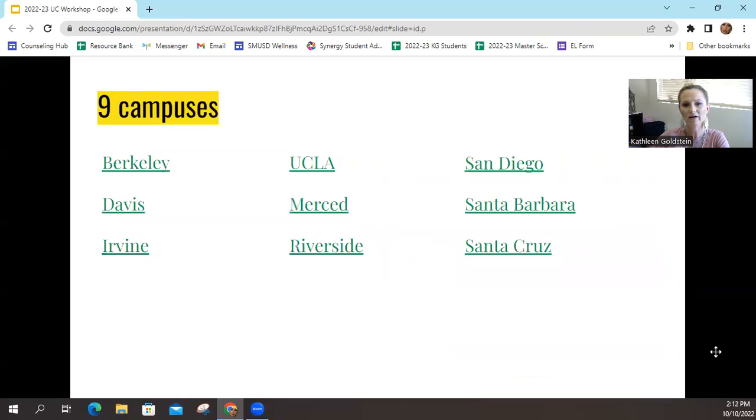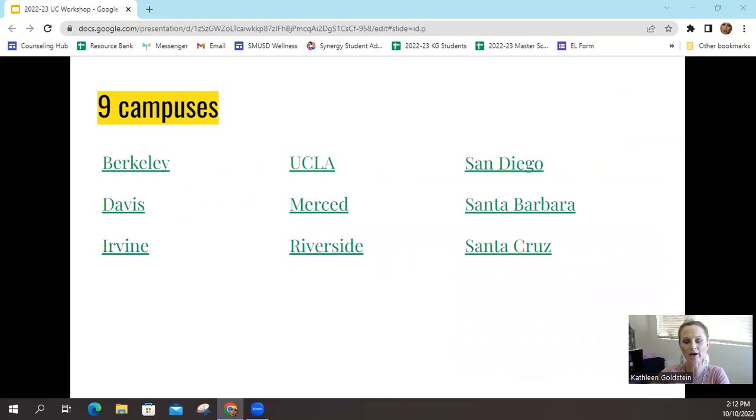As you can see, there are 9 UC campuses, 1 application. If students want to learn more about each of the 9 campuses, they can go ahead and click on any of these to go directly to the website.